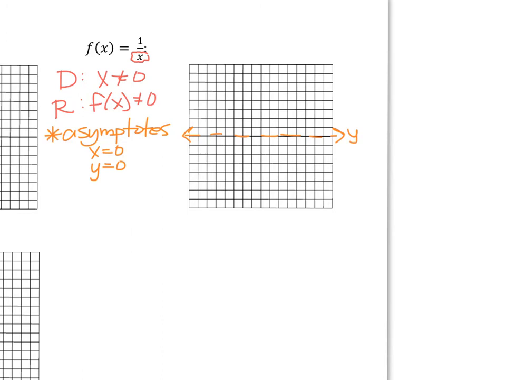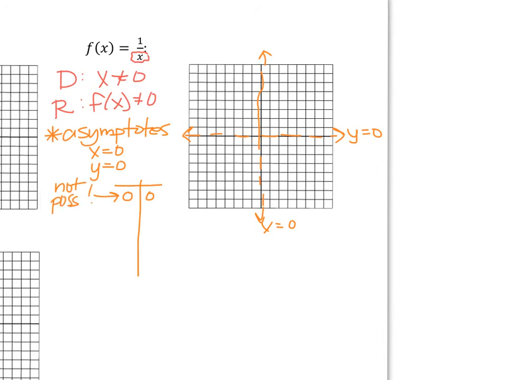And I did them in reverse order, sorry. That's the y equals 0. And up top, from top to bottom, whoops, that's our x equals 0. So what that tells us for this graph is we're not going to cross over either of those lines. As we make our table, notice we can't plug in 0, 0. 0, 0 is not possible.